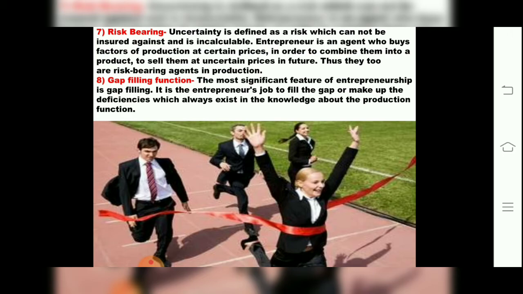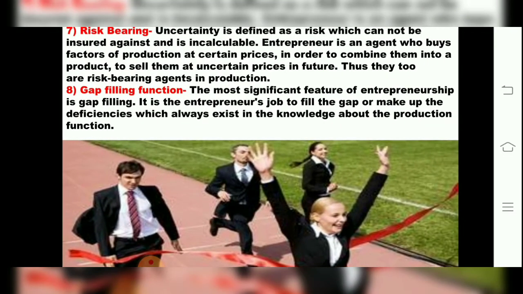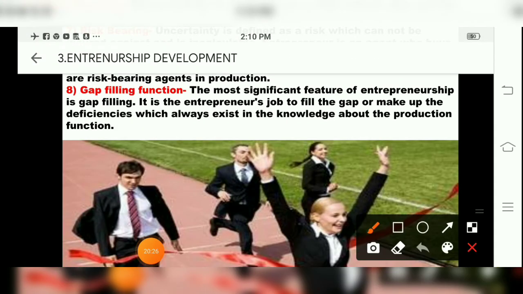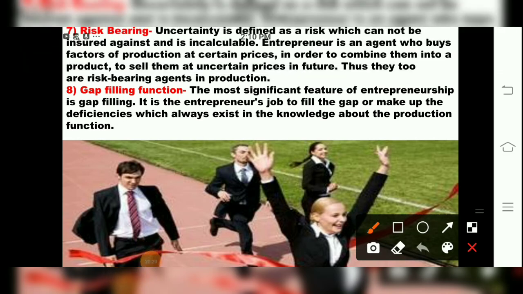Now the next characteristic of entrepreneurship development is what, children? Risk bearing. We already have studied risk bearing. Risk bearing is taking a risk factor. Always take a risk. Uncertainty means it cannot be calculated. Anytime any situation will arise in a business organization, so the entrepreneur should be ready. Whatever arises, whatever happens, he should take decisions properly and act according to that.